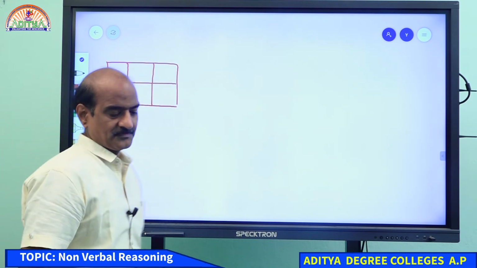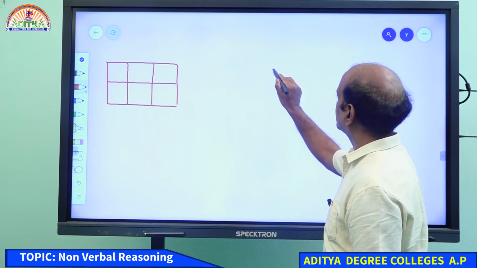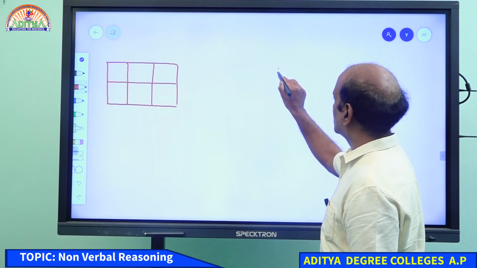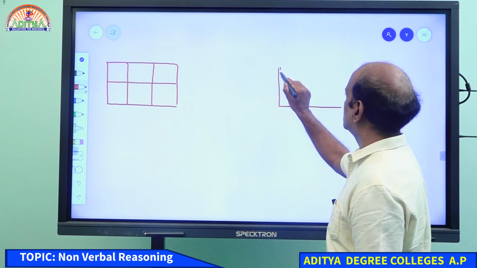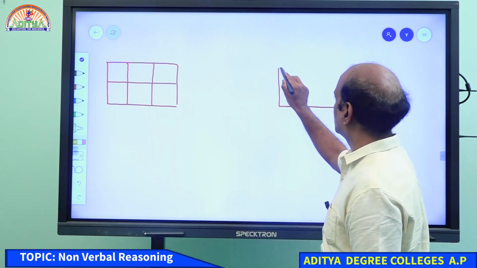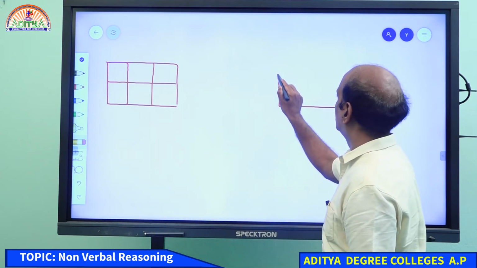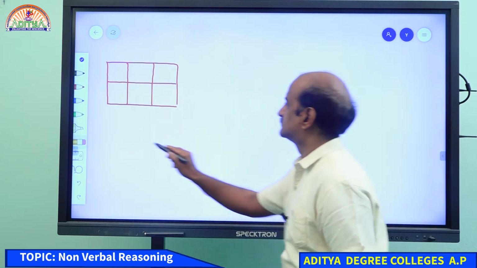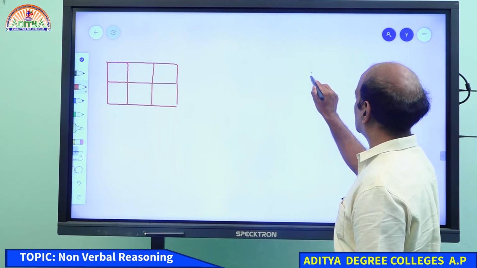Okay, students, please calculate the total number of rectangles over there. Don't send messages unless I ask you to do so. Just calculate the total number of rectangles. Come on, student. Yes, I am asking you to calculate the total number of rectangles over there.